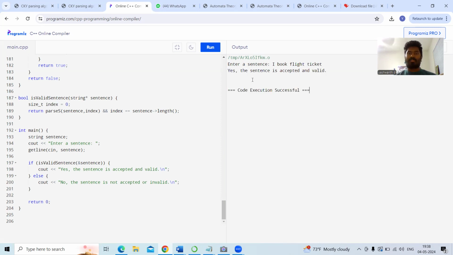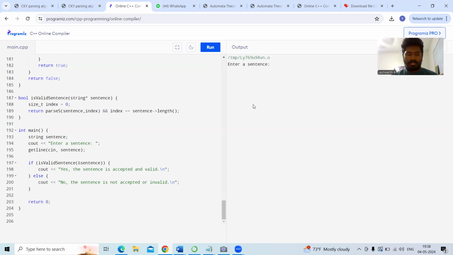Yes, the sentence is accepted and valid. Now the eighth sentence, she verify flight ticket. Yes, accepted and valid. The ninth sentence, she require flight ticket. Yes, the sentence is accepted and valid.